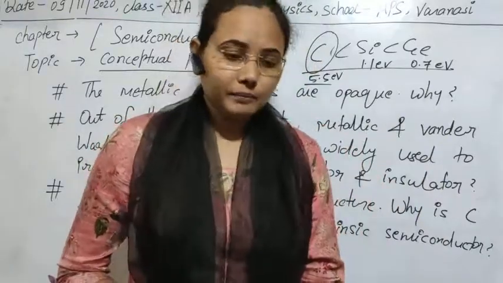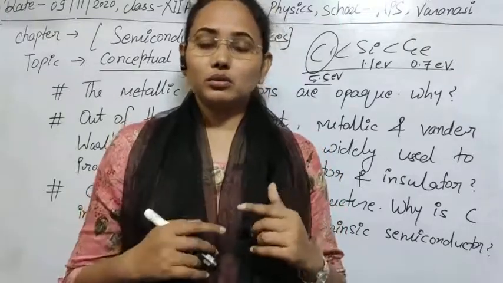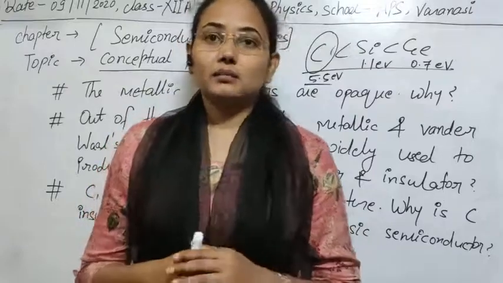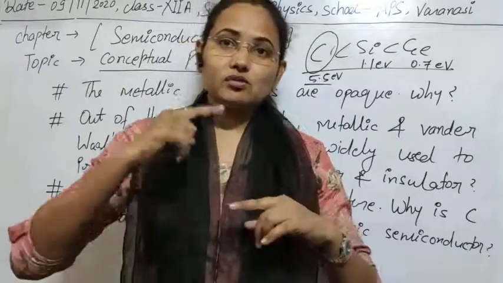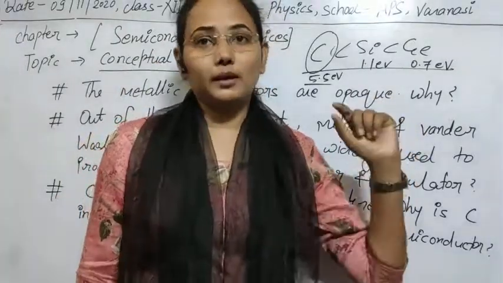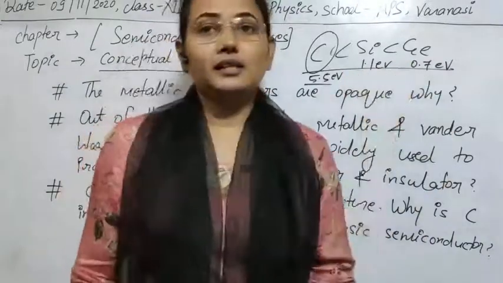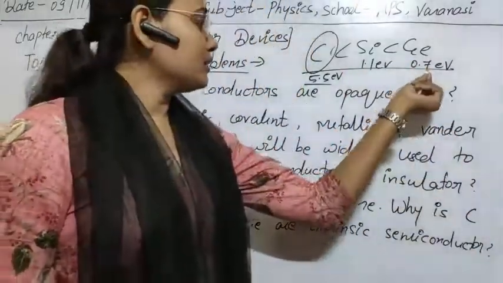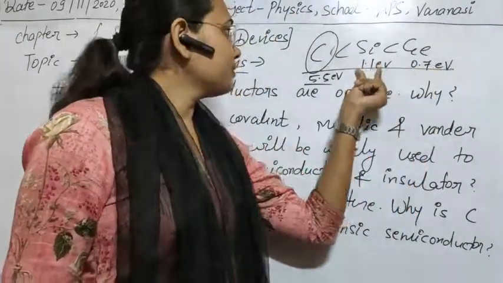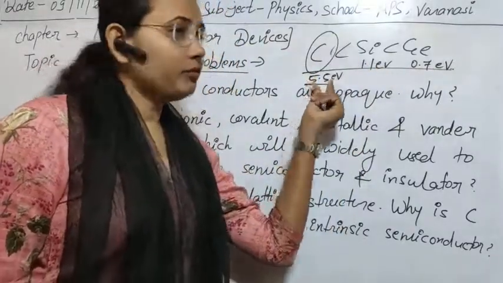If an electron needs to conduct, it must go from the valence band to the conduction band. The energy needed for this is known as the energy band gap. So for germanium, an electron needs only 0.7 electron volt for conduction. In silicon, it needs only 1.1 electron volt. But in carbon, it needs 5.45 electron volt.